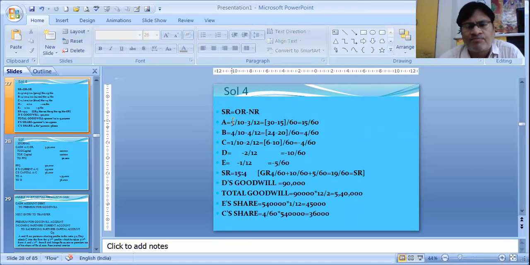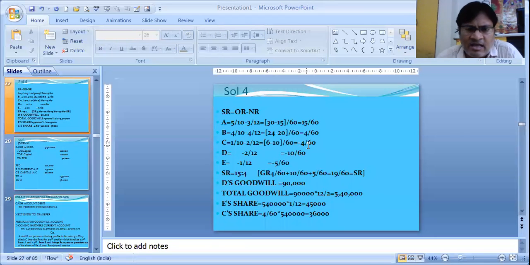Let's understand. Sacrificing ratio, first of all, old minus new, and we got 15/60, 4/60. C is actually gaining. You see, C is getting negative. Old minus new is coming negative. That means he is gaining. C's gaining ratio is 4/60, minus 4/60 we have written. D is also gaining because we don't have old ratio. D is a new partner, so new ratio. Old minus new, so minus figure is coming. We are making all the denominators same. So he is gaining 10/60 and E is gaining 5/60.